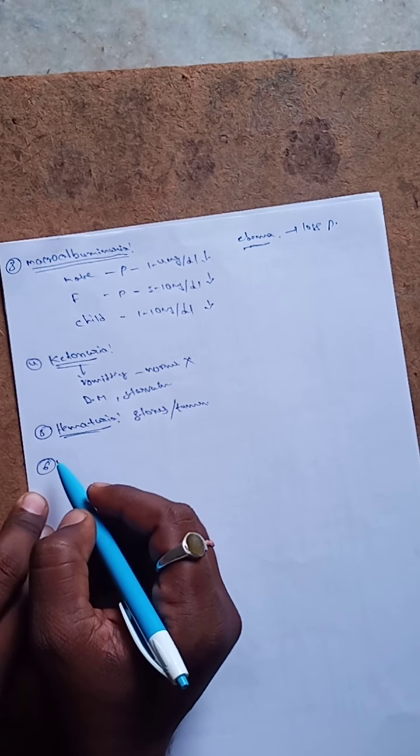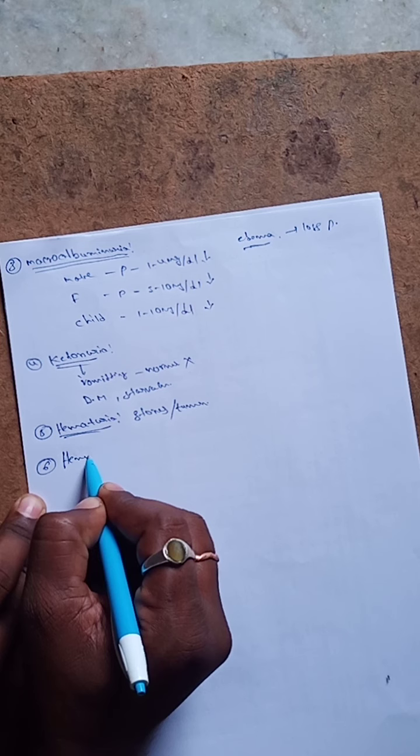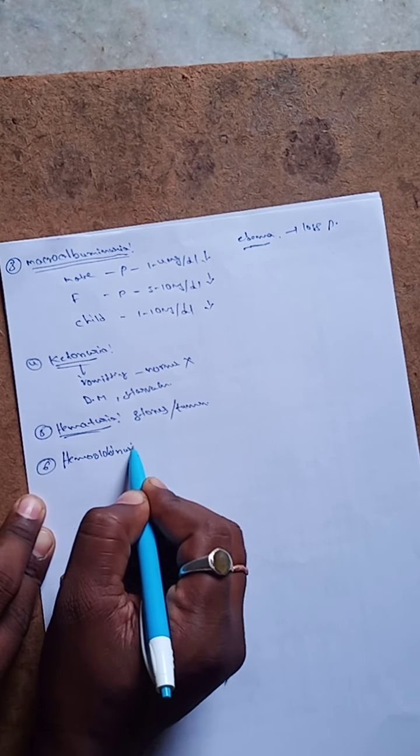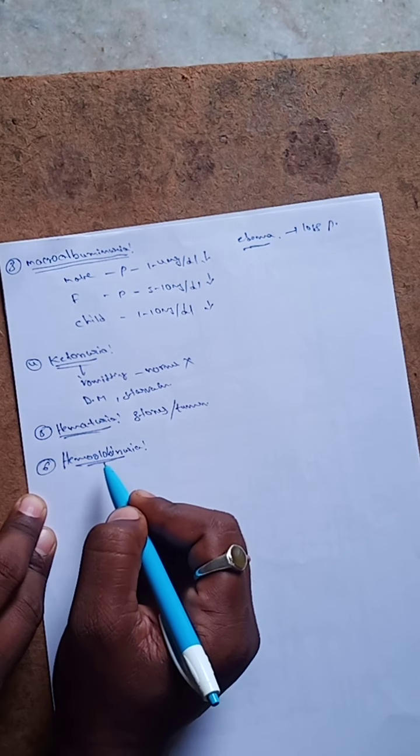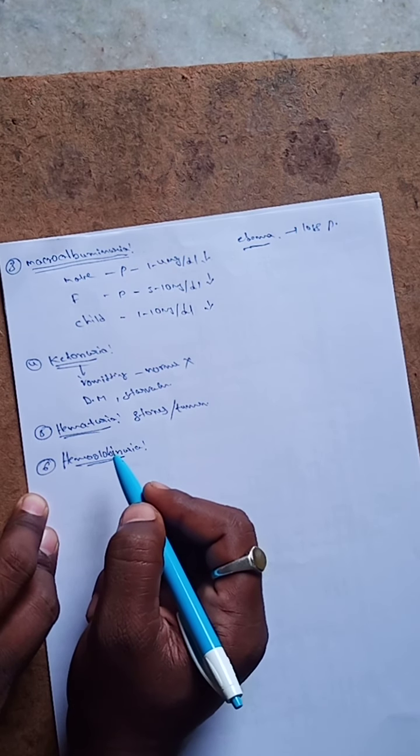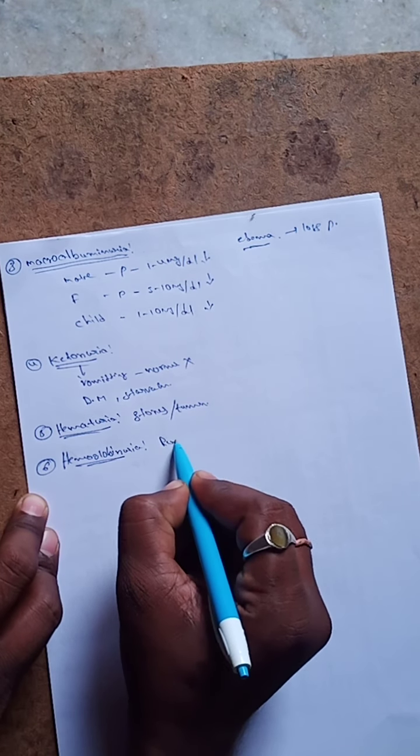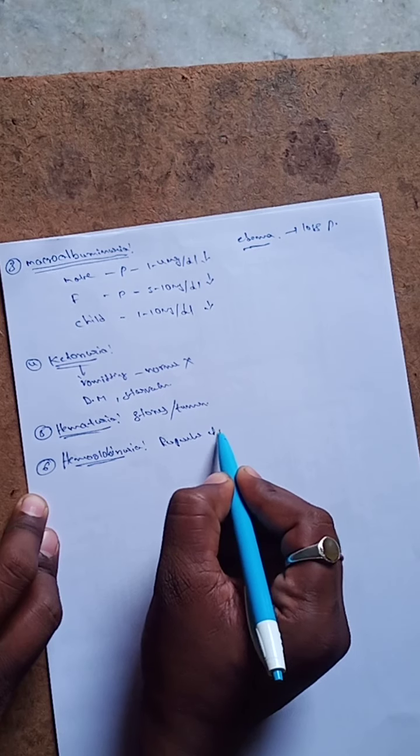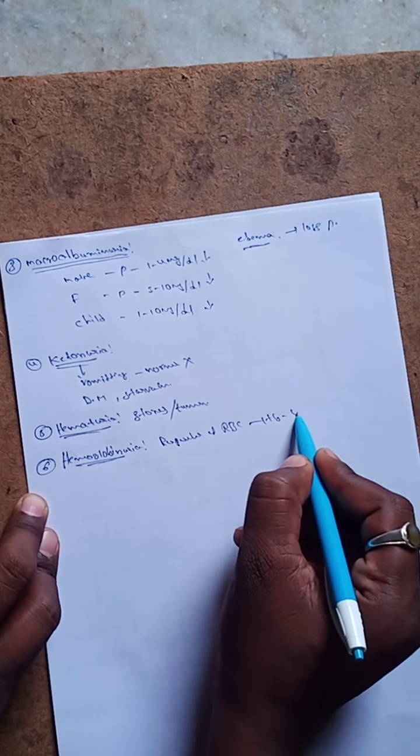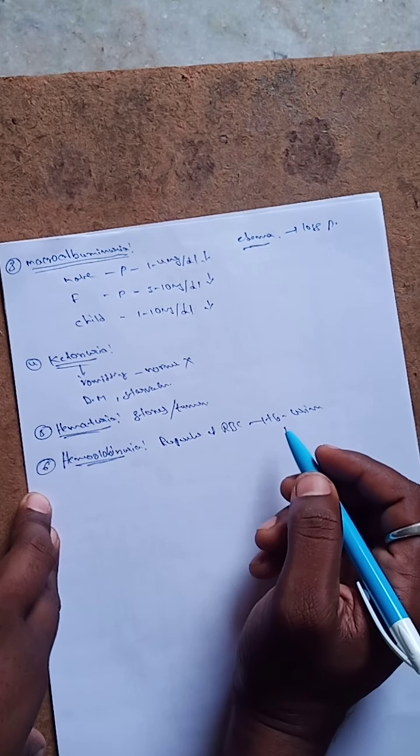The sixth one is hemoglobinuria. So what is the meaning of hemoglobinuria? Hemoglobinuria means the presence of hemoglobin in urine due to rupture of RBC. Rupture of RBC releases hemoglobin into the urine, so it leads to hemoglobinuria.